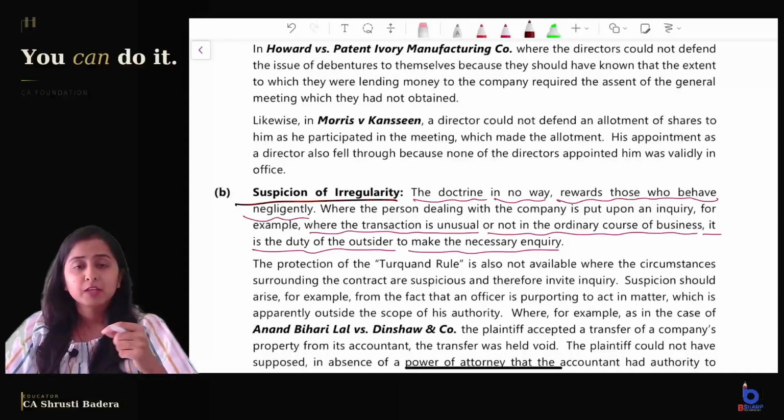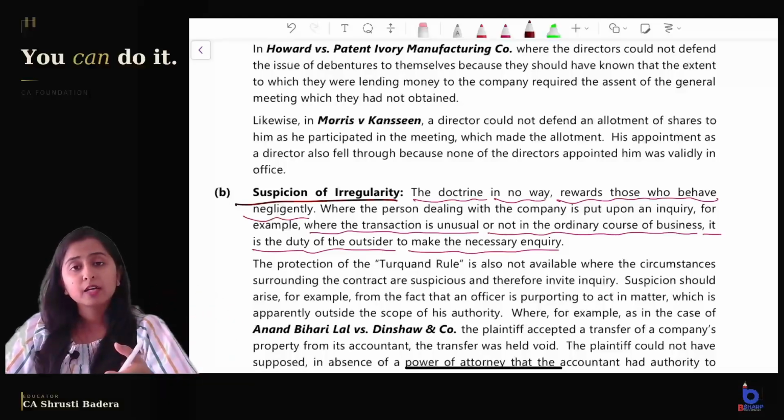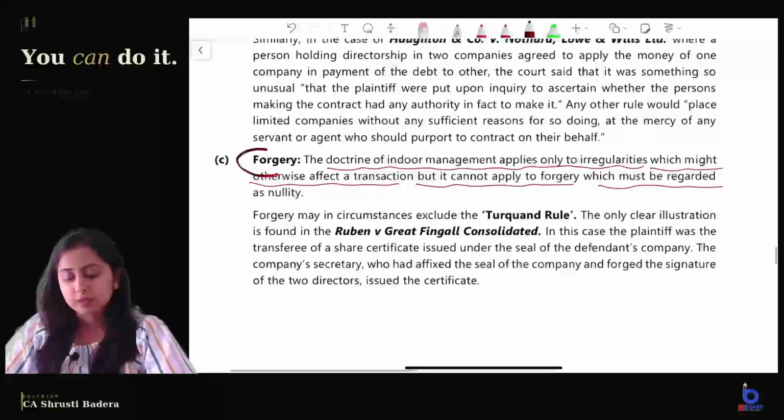Say for example, you go to a company and you want to buy the company's assets. Now, you should know that selling the assets is not a regular job. It cannot be done by any employee of the company. If the employee is making a contract with you to sell the assets of the company, you should have a suspicion in your mind that there is something irregular. This transaction might be outside the authority of this person, and so you should have a doubt over this irregular transaction. In that case, if you still enter into the transaction, you will not get the benefit of doctrine of indoor management. And the last case is forgery.